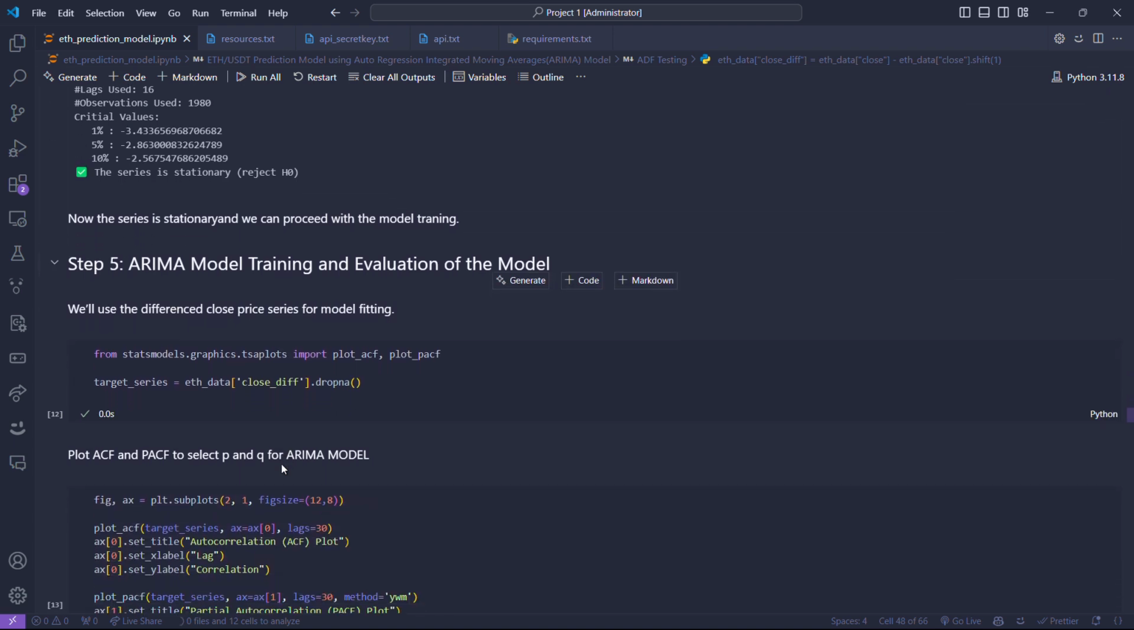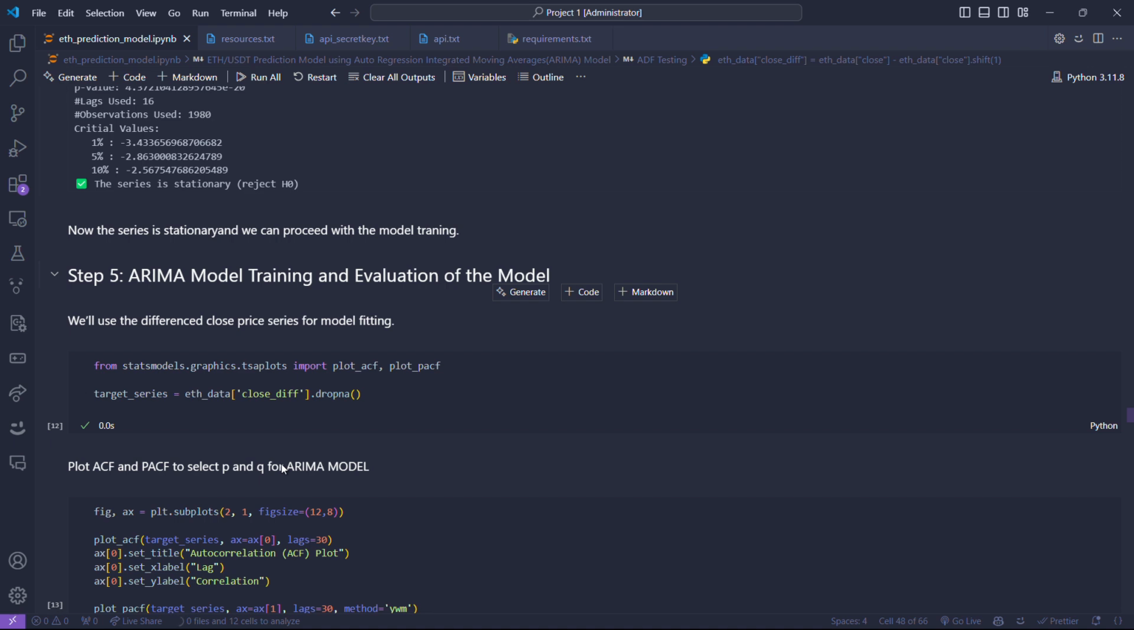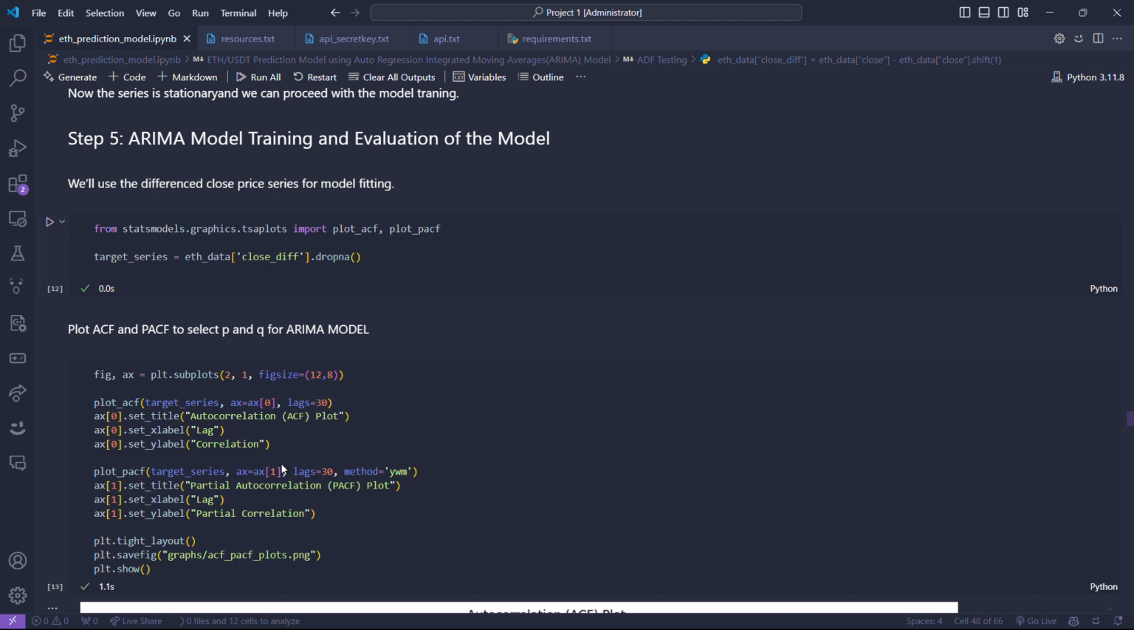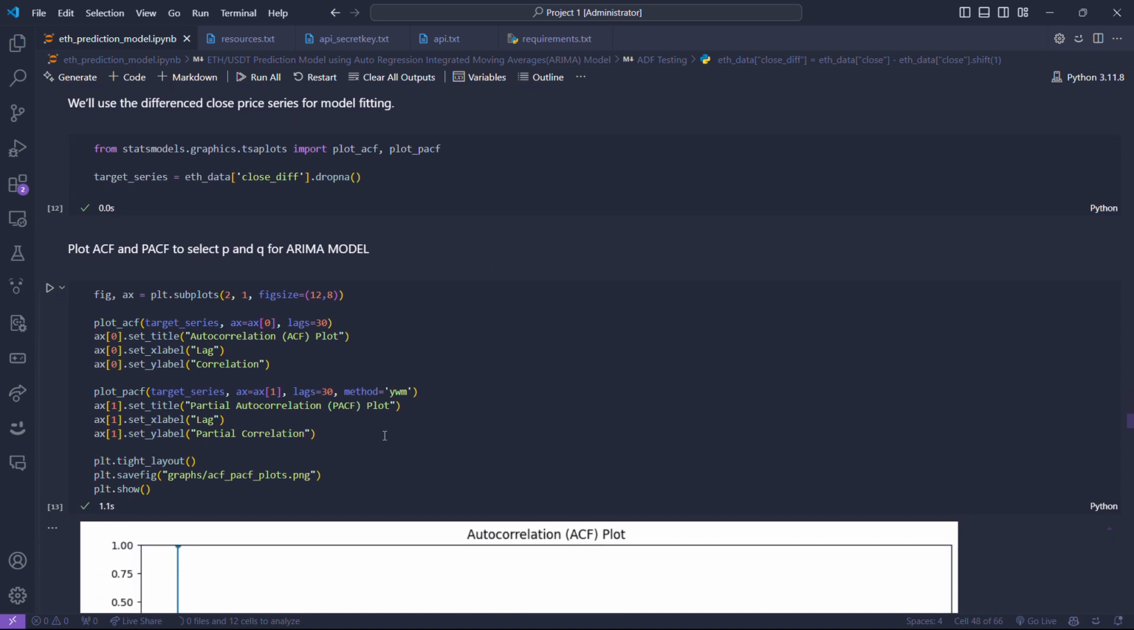As our time series is now stationary, we will move on to training the model. But before that, we need to also figure out what P and Q are. Here are the ACF and PACF plots, which are basically correlation versus lags graphs.